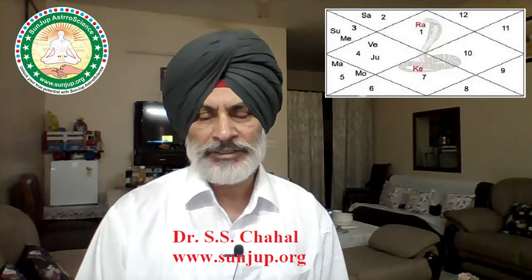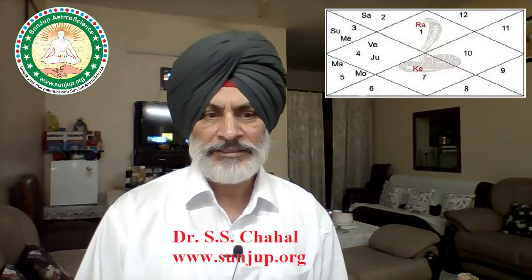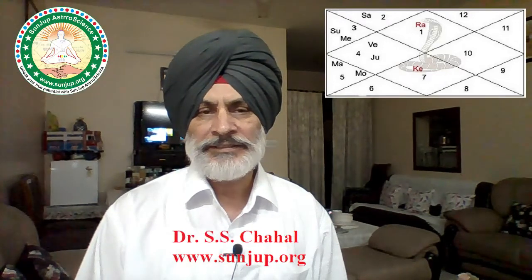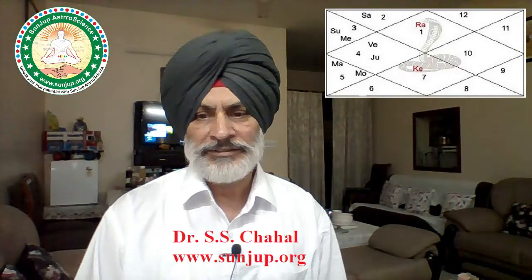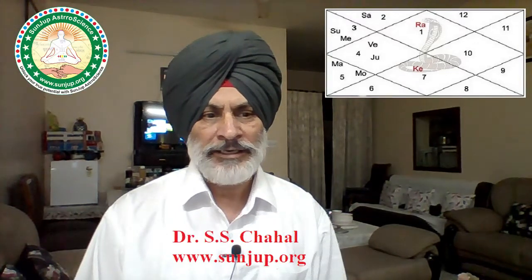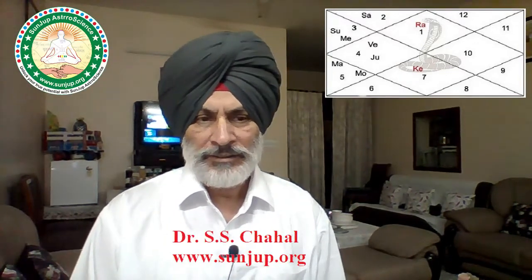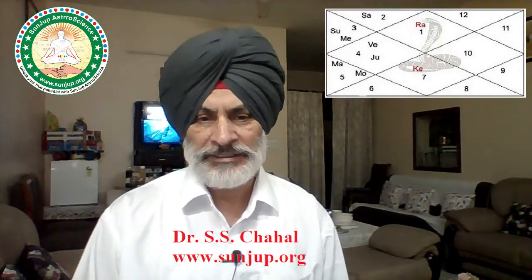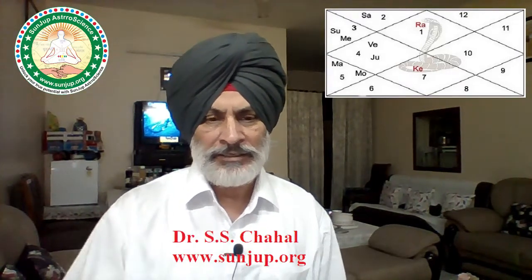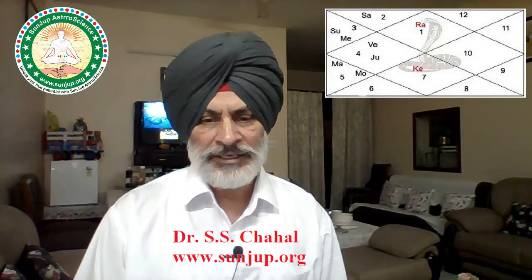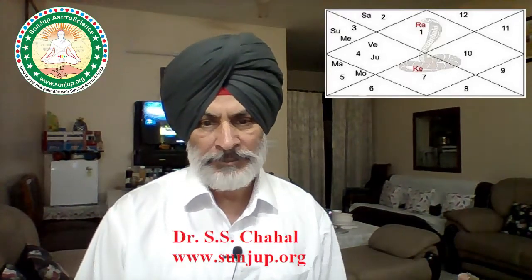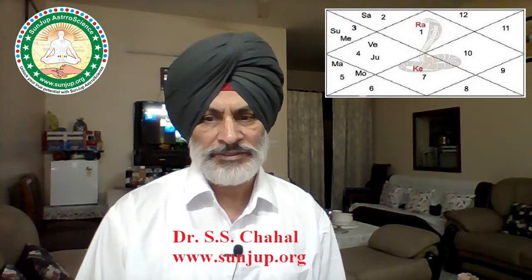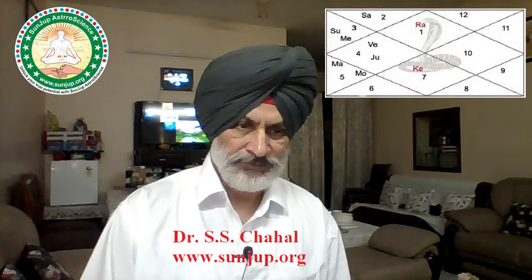The impact of this yoga is that it disturbs the native's personality, gives unhappiness, causes marital discord, and the native remains unfocused and takes wrong decisions.